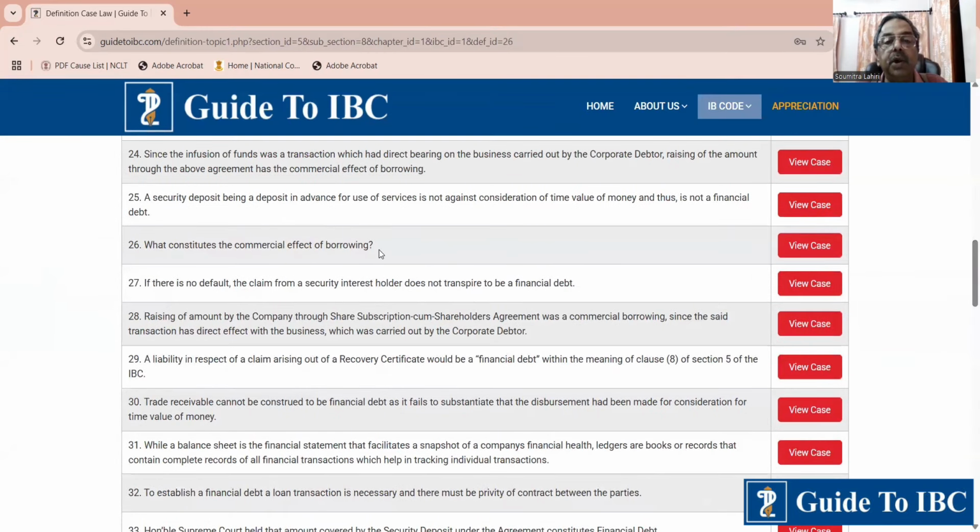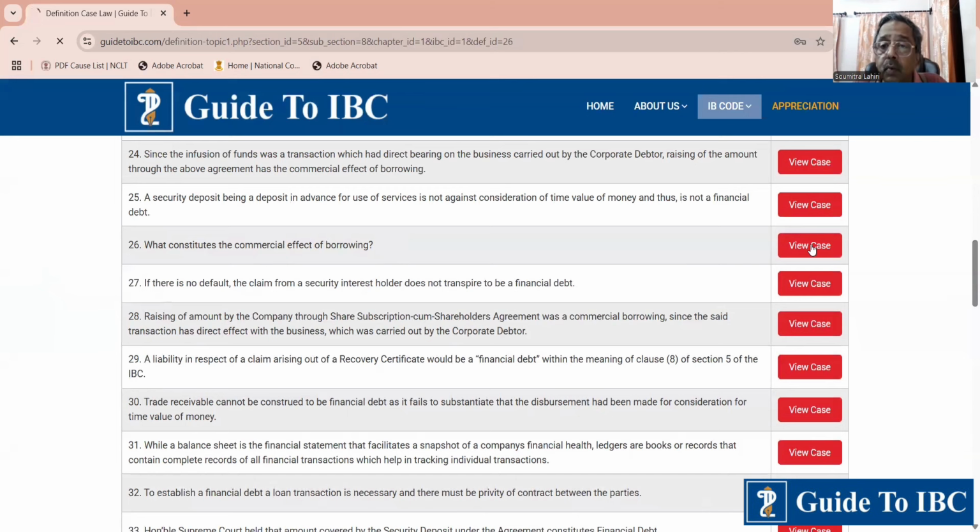What constitutes commercial effect? Now we know that in order to constitute financial debt, there has to be consideration for time value of money, and the borrowing itself must have a commercial effect.